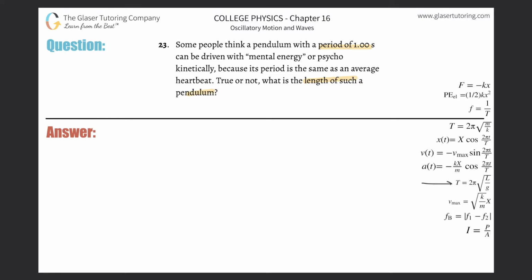Number 22, we detailed the difference between the formulas, so check out number 22. The pendulum formula here is going to be that the period of the pendulum T, period of oscillation, I should say, or period of the swing, however you want to call it, will be equal to 2 pi multiplied by the square root of the length of that pendulum's arm divided by g. So basically, you have two variables in this problem: the period and the length.